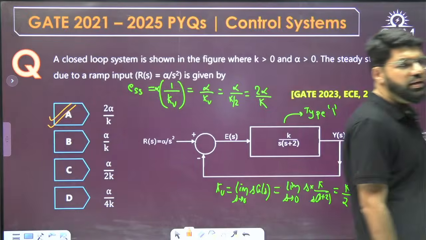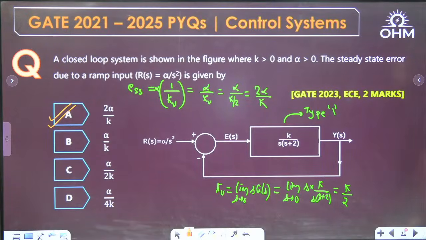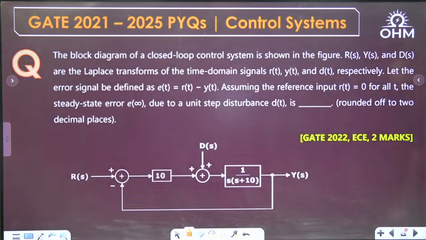Correct, dear? Yes, option number A, correct again, Dinu. Okay, this was very simple, provided 2 marks. Next question, 2022 ECE 2 marks question.